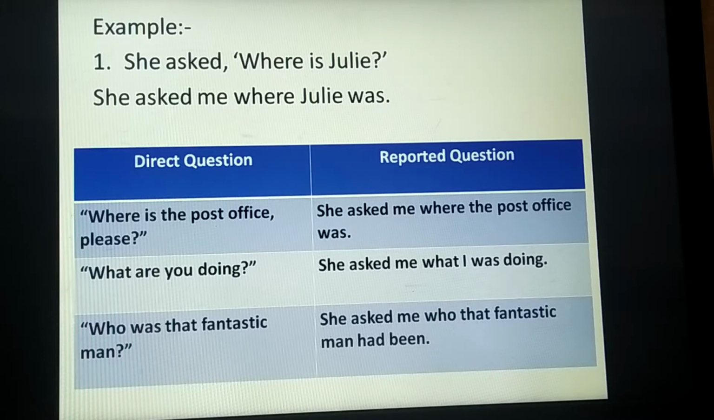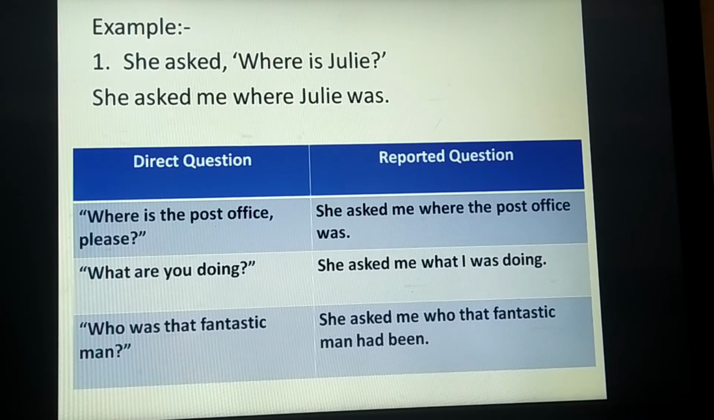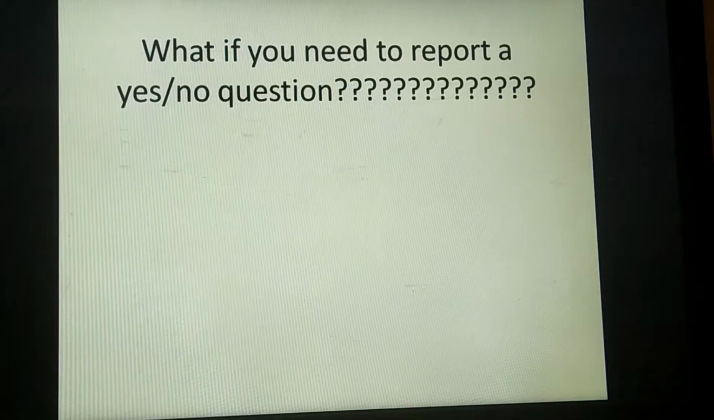What are you doing? She asked me what I was doing. Who was that fantastic man? She asked me who that fantastic man had been, right? So please remember, when reporting questions, it is especially important to pay attention to sentence order, right? When reporting a yes or no question, connect the reported question using if, right? When reporting questions using a question word, it can be, for example, why, where, when, etc., use the question words.